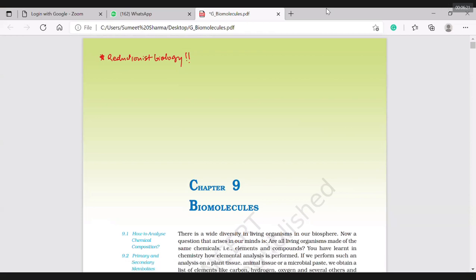So let's learn the things that are given in the book one by one, and at the same time you need to understand what these words mean. It will help you a lot.